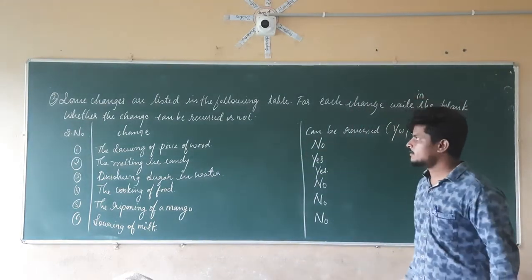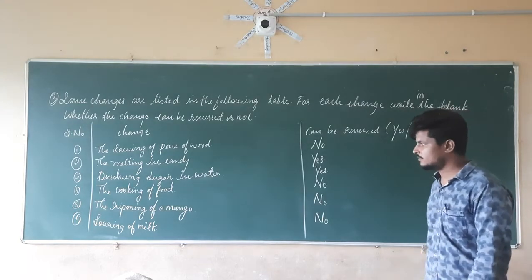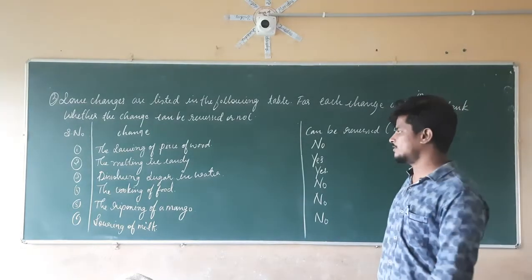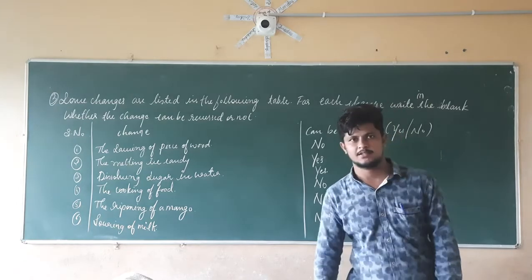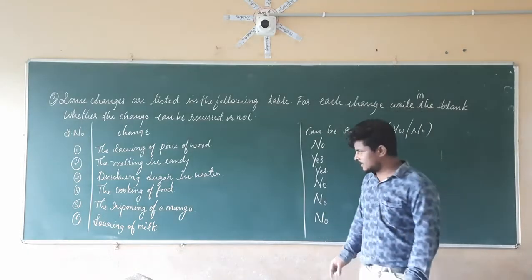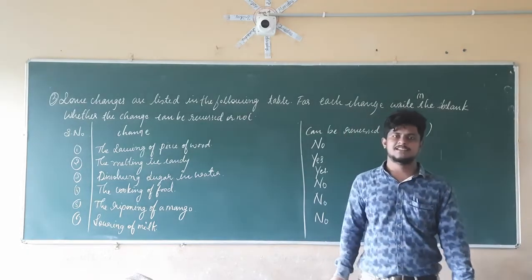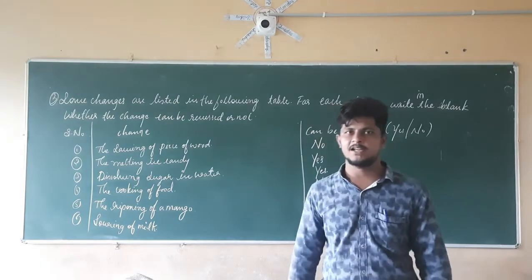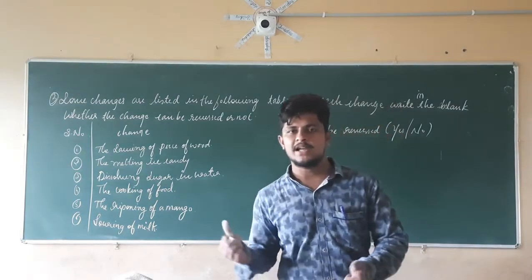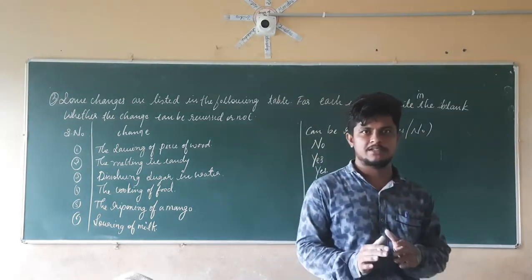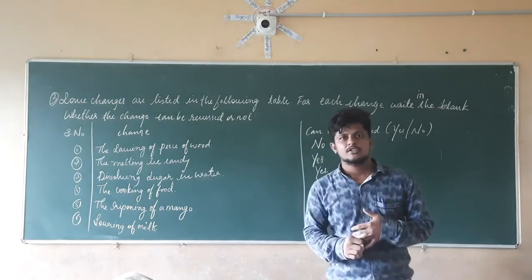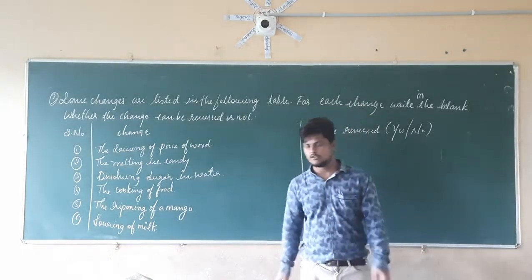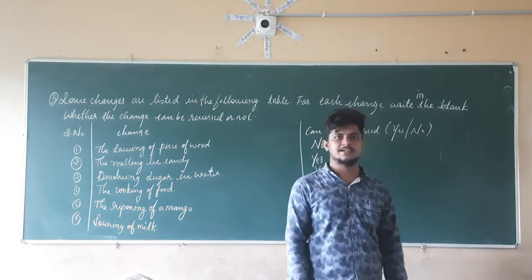So this is about question number 3, and we have discussed all six questions, 1, 2, 3, 4, 5, and 6. So your chapter, Changes Around Us, is completed, as well as the exercise of that chapter. I hope everything is clear about this chapter. In the next class we are going to start with a new chapter. Up to that point, thank you. Take care. Stay well.